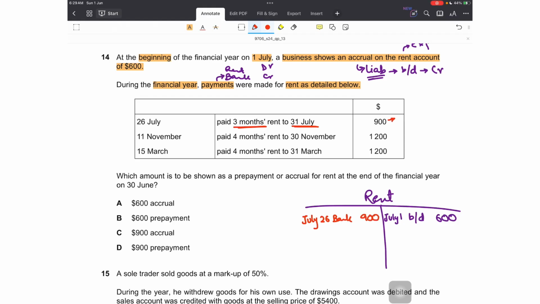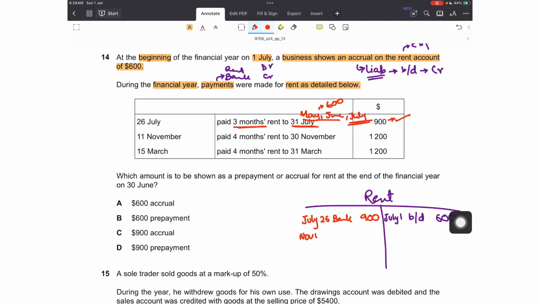This represents payments of 3 months. Which 3 months? The last month is July. So July and the previous 2 months, that would be May and June. So July is the first month of the financial year and the previous 2 months are May and June of last year. This represents what? The accrual, the brought down, this figure. So the first payment has settled the accrual balance as well as the first month payment. So this is very good.